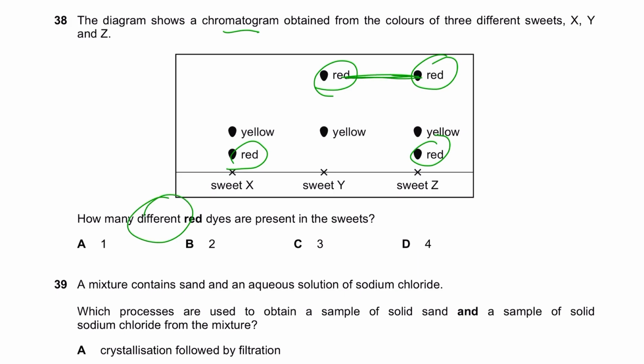These two are the same. These two are the same. So in total, in reality, you only have 2 different red dyes. One is this and one is this. These two are the same and these two are the same. So B is the right option, not D.